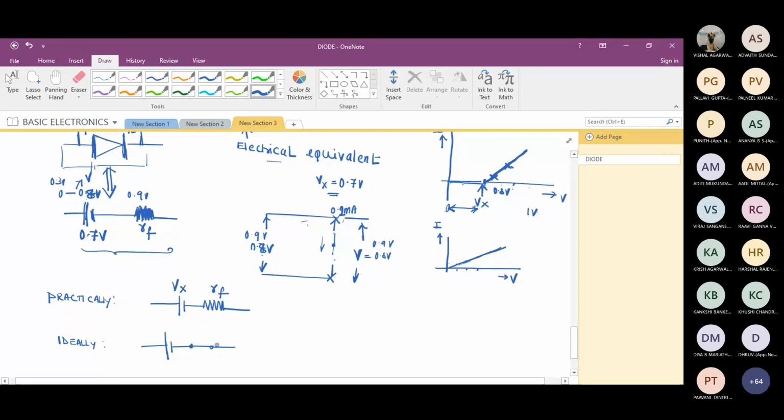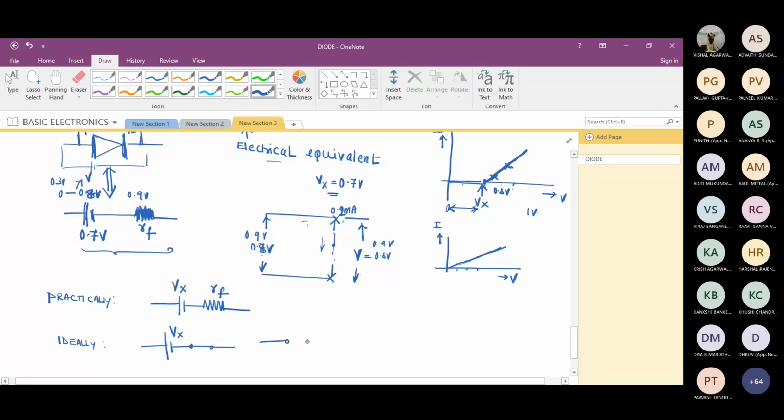Am I correct? Short circuit, ideally, is it like this? Yes. According to me, ideally it will be like this.